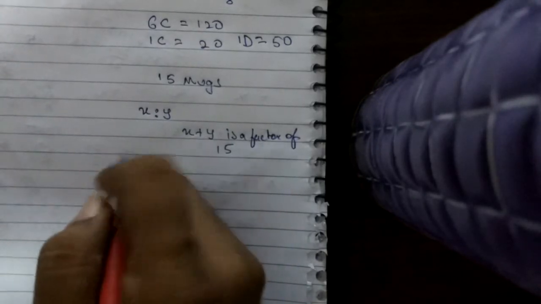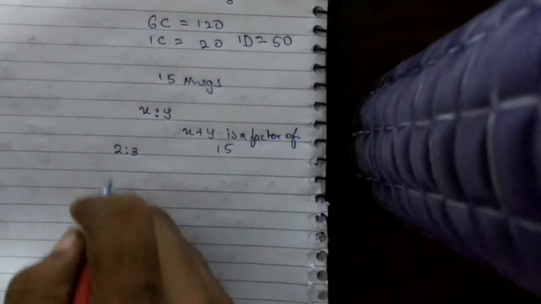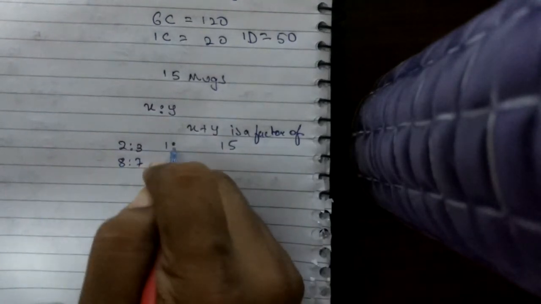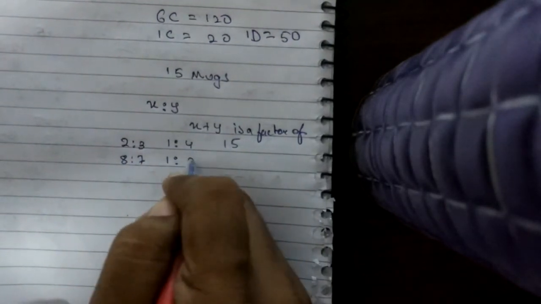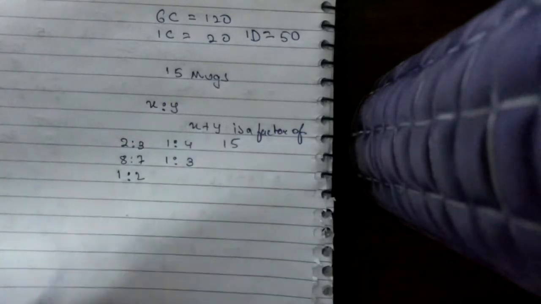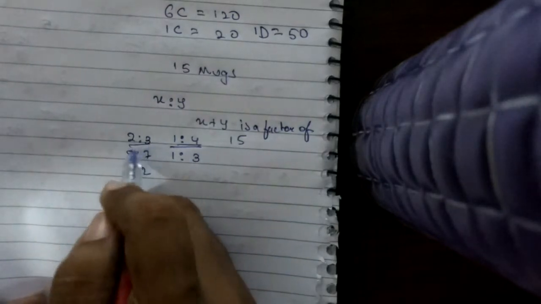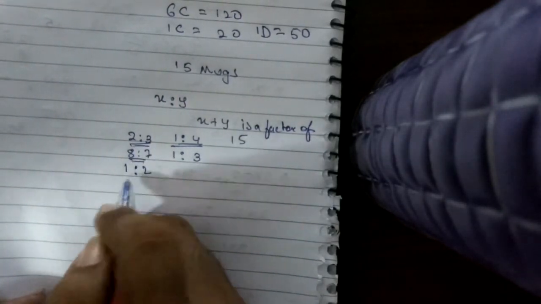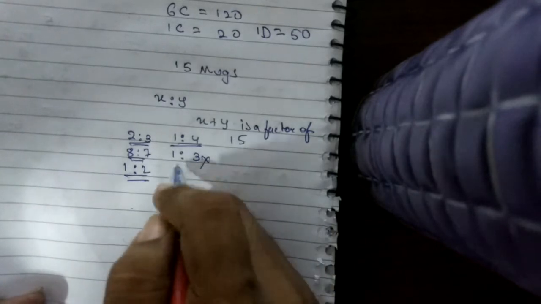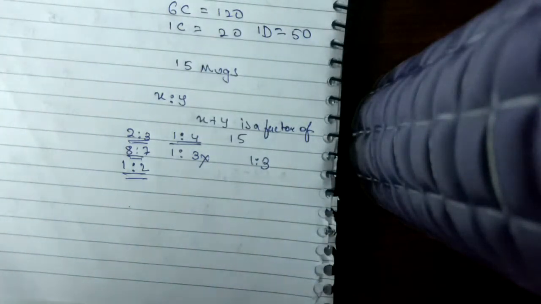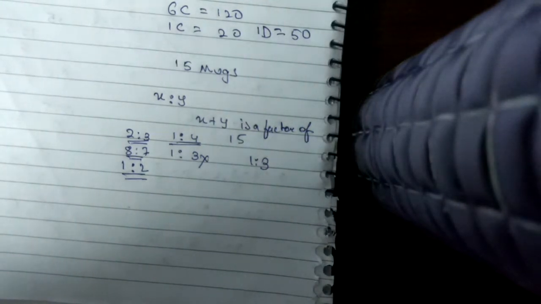But in the options here, the options given are 2:3, 8 is to 7, 1 is to 4, 1 is to 3, 1 is to 2. So here it can be distributed, here it can be distributed, here it can be, here it can be, but here it cannot be. So our right answer would be 1 is to 3, as the question is: which of the following cannot be the ratios? Okay, so let's go to the next question.